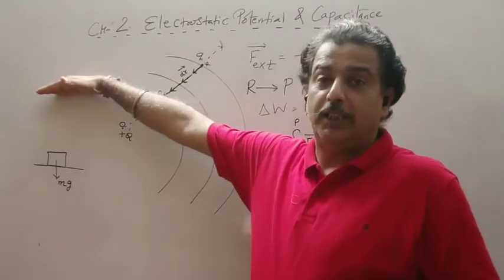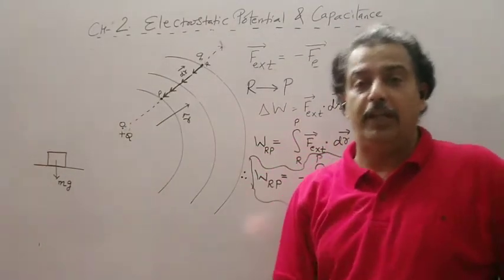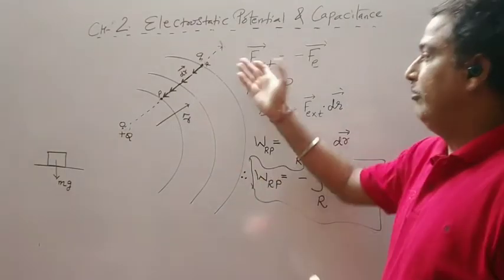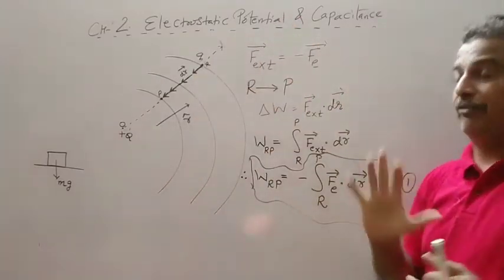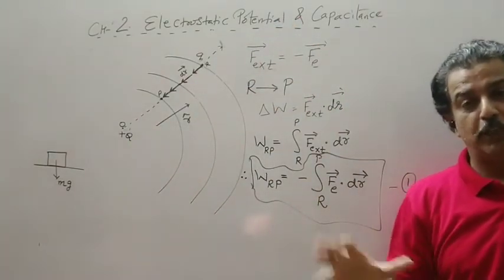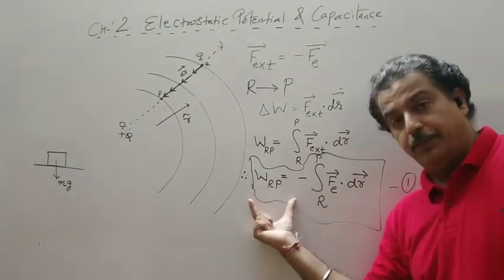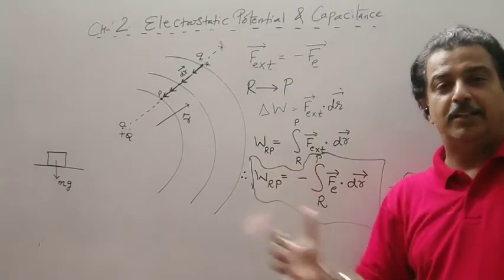At the highest point, it possesses maximum potential energy. So whenever we do work against the field, the potential energy increases. In this case, when I am moving from R to P, I am doing work against the electric force, so the potential energy should increase. So this work done gives rise to the potential energy difference.